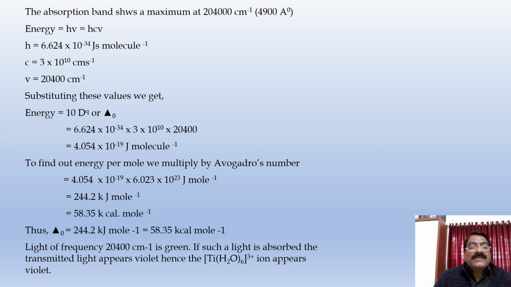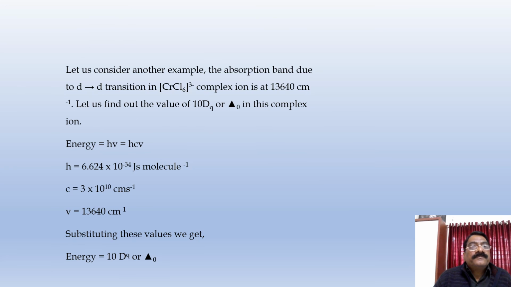So it is the transition. Due to the d-d transition, we know that all d block element compounds can show color. Thus here the titanium aqua complex shows the violet color. It is the complementary color to that of the absorbed light.